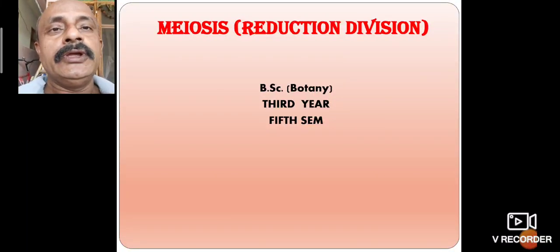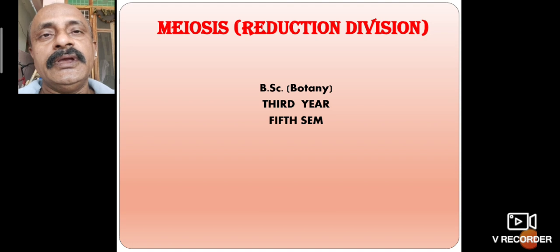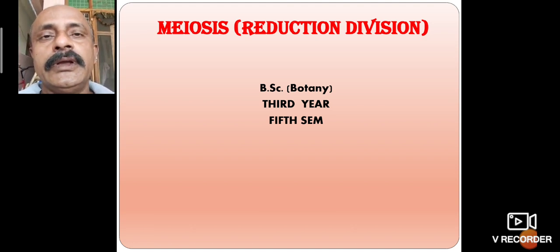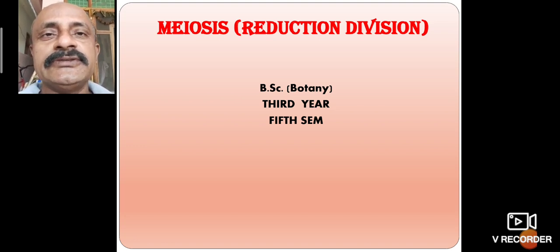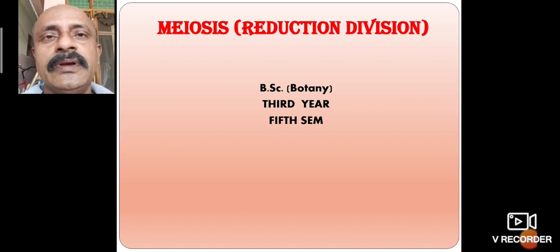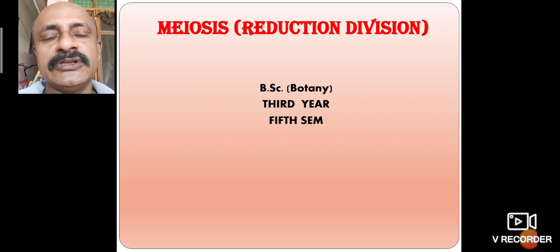So today: meiosis, or reduction division. Meiosis occurs in the gametic cells. Gametic cells means male and female gametangia. The male gametangia in plants is the anther, and the female is the ovary. Both are gametic cells. Reduction division takes place in these cells to reduce the number of chromosomes.